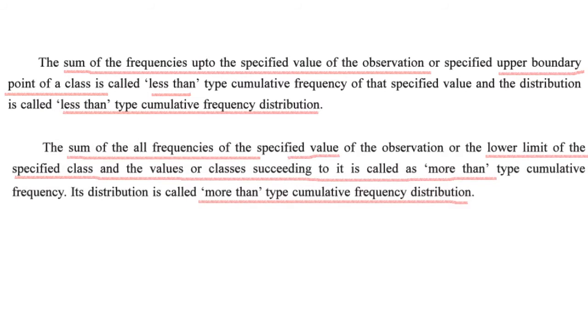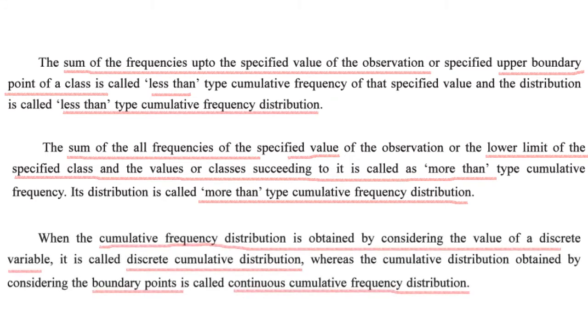The sum of the frequencies of the specified value of the observation or the lower limit of the specified class and the values succeeding it. That means the current value and the next values. Usually what we do, we take the total of the current value and the previous values. No, that is less than type. The total of current values and the next values is known as the more than type cumulative frequency, and its distribution is called more than type cumulative frequency distribution.